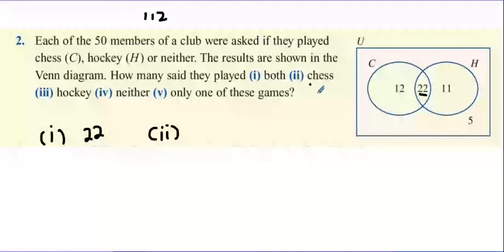How many people said they played chess? 12 plus 22, that's how many people are in the chess oval, is 34. So 34 for the second one. Part 3. Hockey. Well, that's 22 plus 11, which is 33.